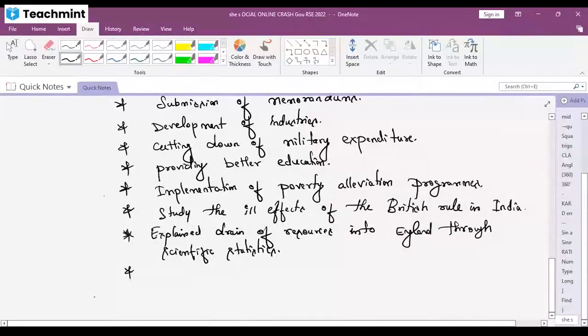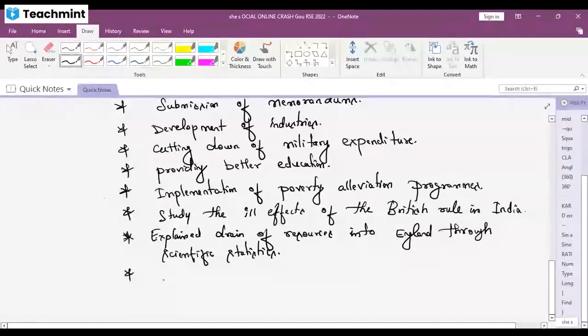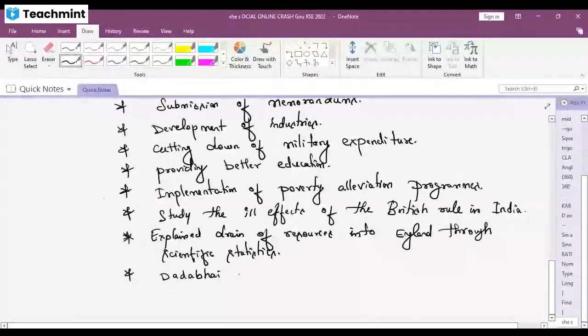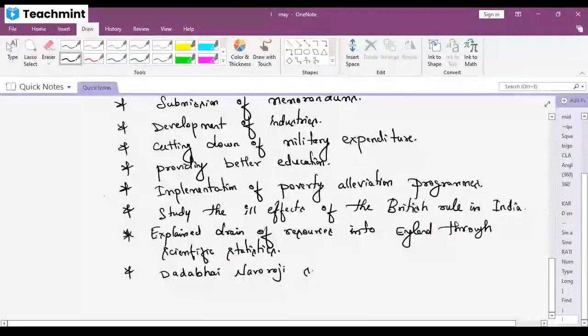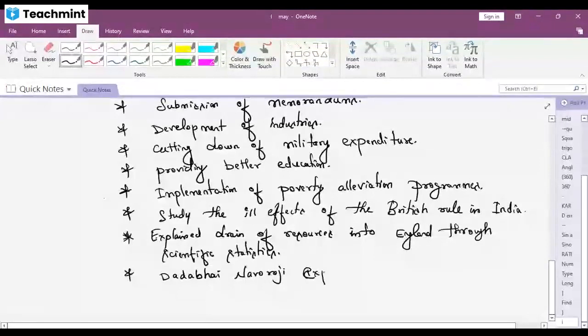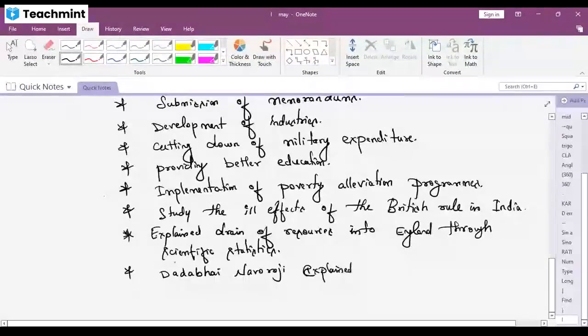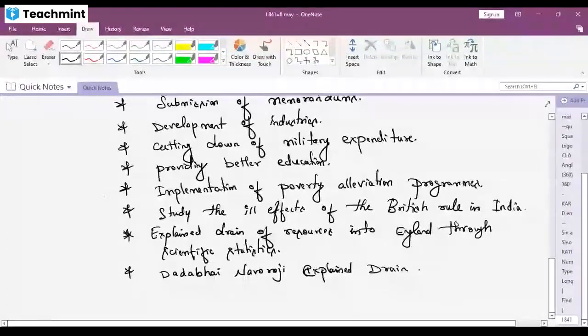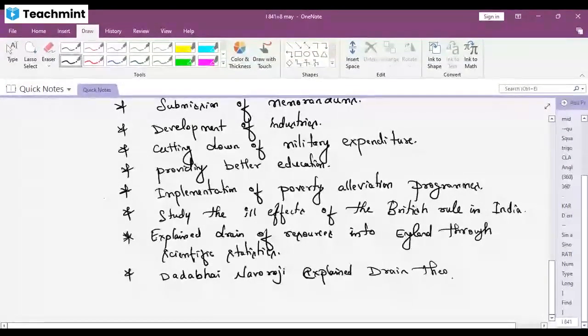And whose theory? Dadabhai Naoroji, correct? Dadabhai Naoroji explained the drain theory, meaning resources were going into England. So Dadabhai Naoroji explained this drain theory.